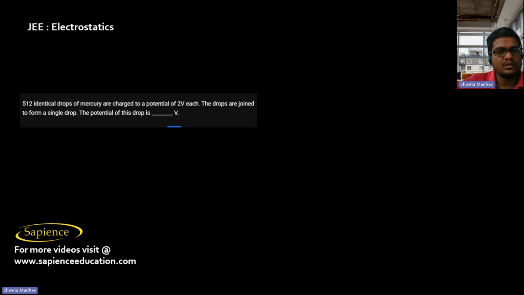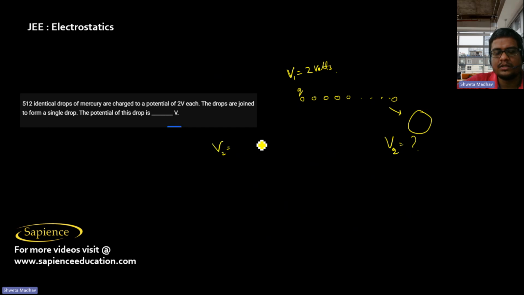Here it is told that 512 identical drops of mercury are charged to a potential V1 of 2 volts. The drops are then joined to form a single large drop. Then the potential of this drop, V2, will be how much? So now V2 will be obviously equal to KQ by R, where R is the radius and Q is the charge of this large sphere, and small q and small r are the charge and radius of each of the 512 identical drops.